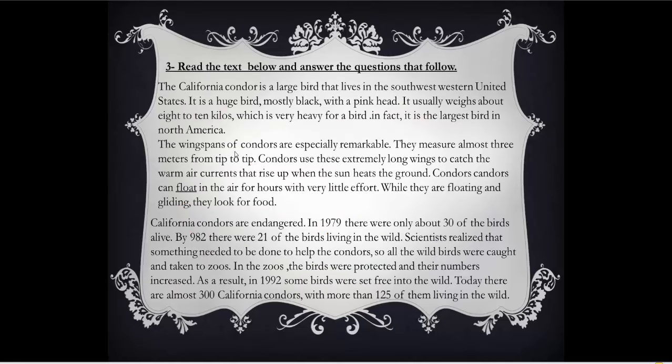Let's go back to the text to look for the word. When we find the word, we should read further backward from the beginning, for example, of the sentence. Condors can float in the air for hours with very little effort. So it has to do with the air. And a bird in the air, what does it do?